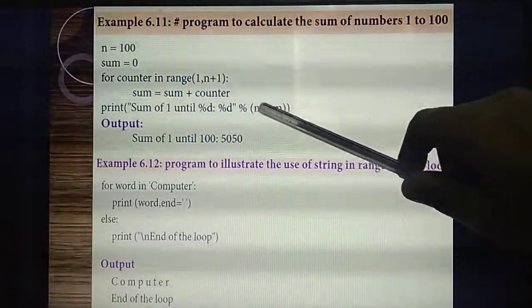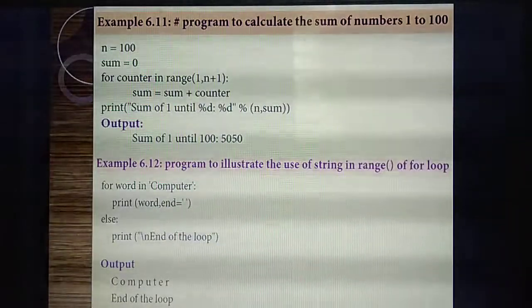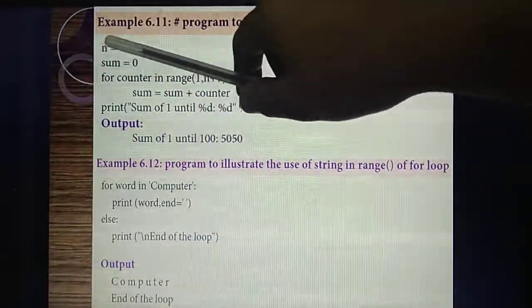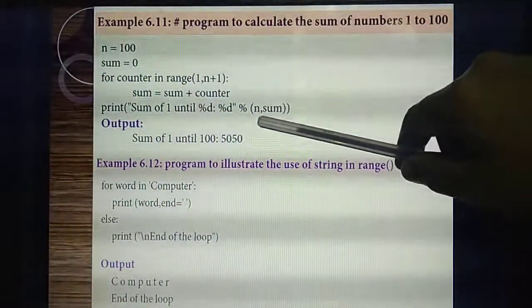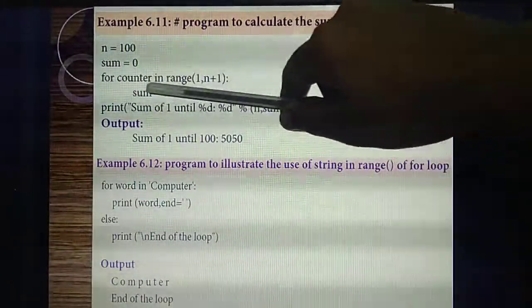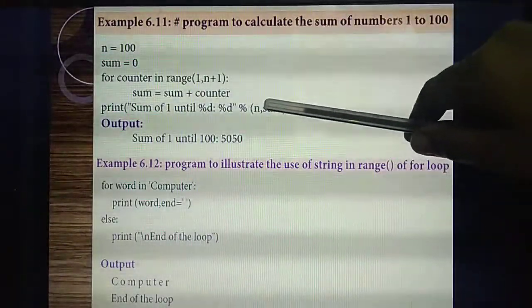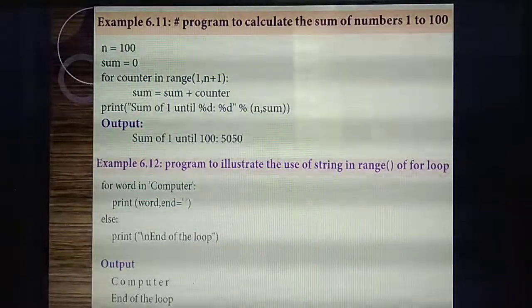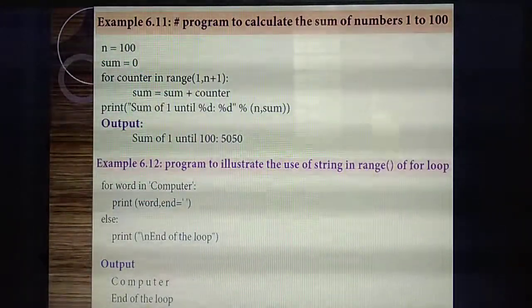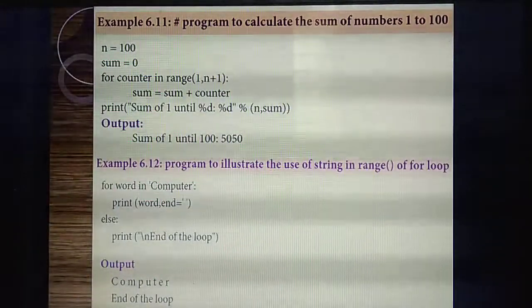So percentage d, what are the numbers you need to print? N, that means number of times. Until number of times 100, the answer will be stored in which variable? Sum. So you need to print number of times, sum. Understand?